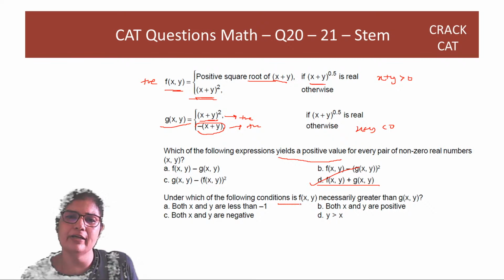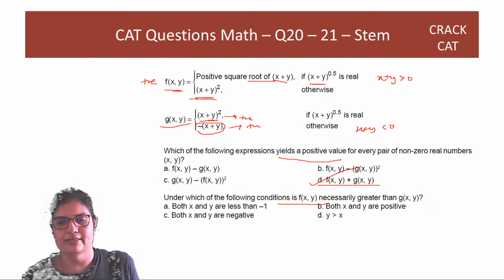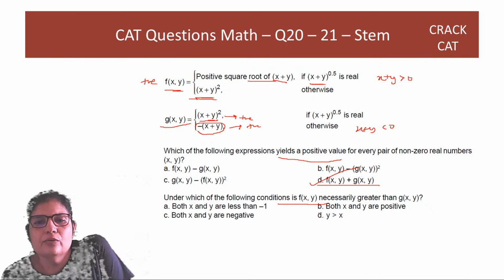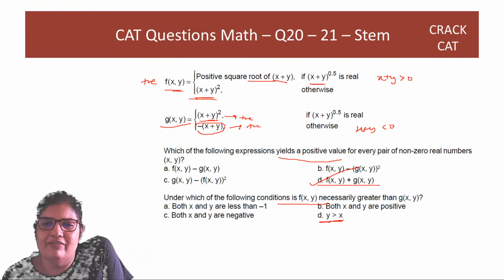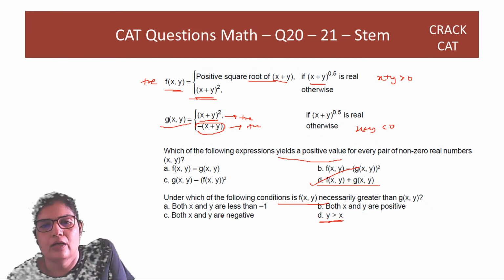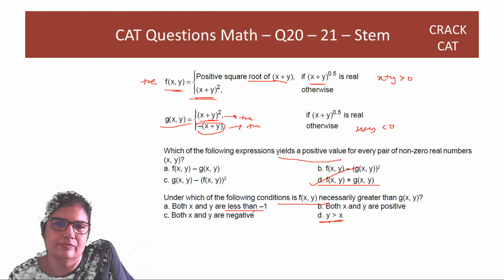Under which of the following conditions is f of x necessarily greater than g of x? So there's nothing to do with x and y. Correct? Let's look at options. So both x and y are less than minus 1. Correct?